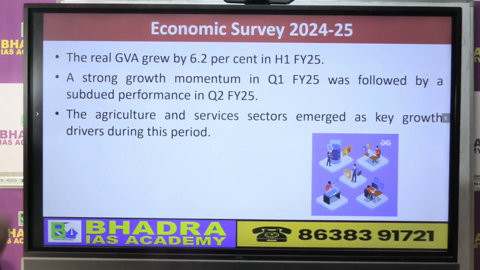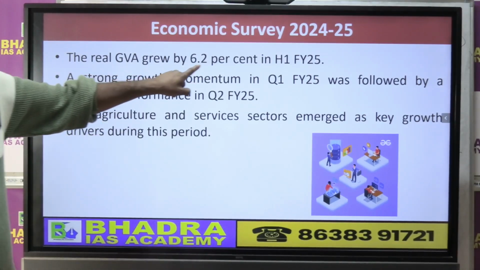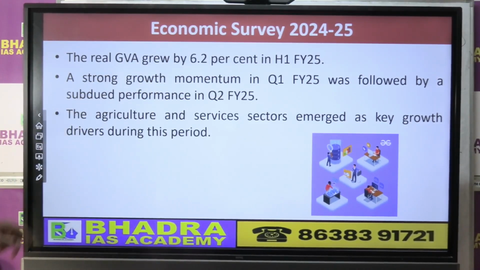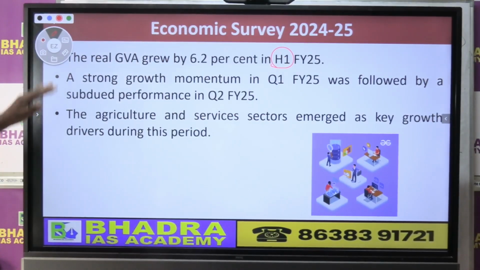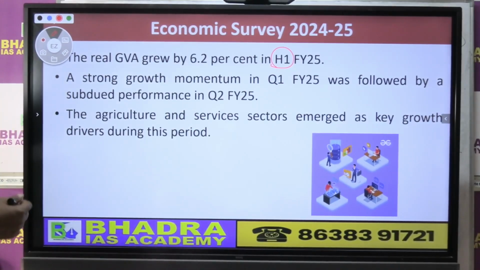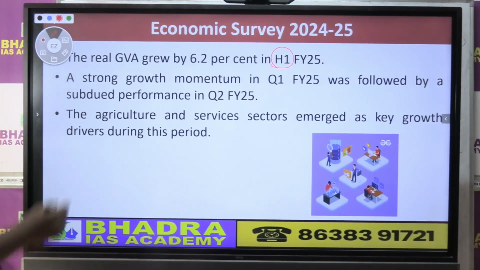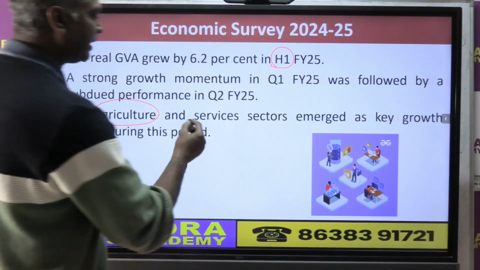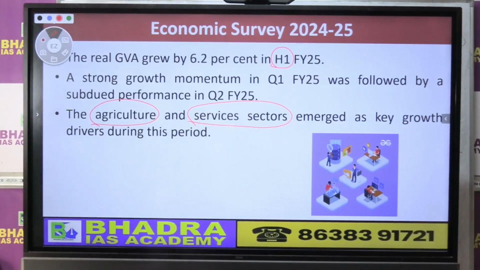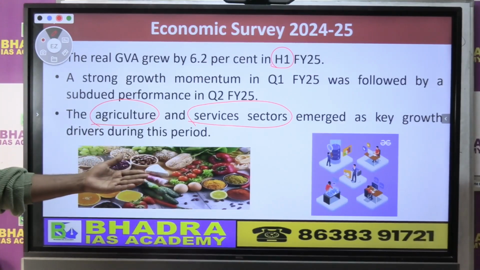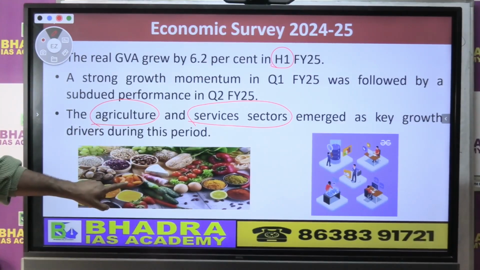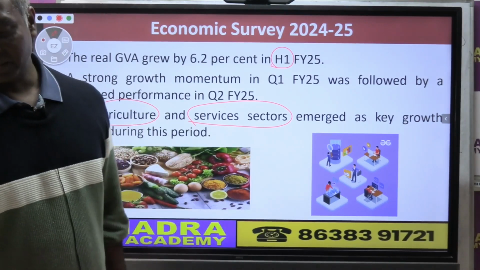Okay. So the real GVA growth of 6.2% was there in the first half. What does H1 mean? First half, right? Now, in this first half, what was the problem? We had a problem with industry, right? Industry did not contribute much. If you see, Indian economic growth was contributed by agriculture and the service sector. So we can talk about basically two sectors which helped our Indian economic growth: one is the agricultural sector, the other one is the service sector.